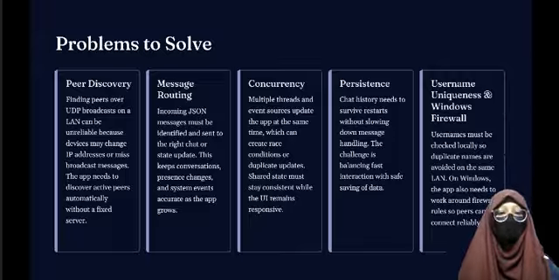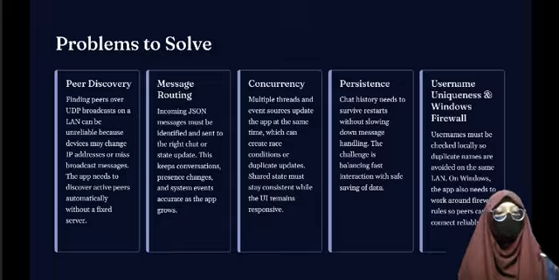Third was concurrency. Concurrency was a huge challenge. Our network listeners, heartbeat schedulers, and UI renderer all run on different threads. We had to ensure shared state remained consistent. The fourth was persistence. Chat history must be saved even after restart. We use JSON files and an in-memory cache.